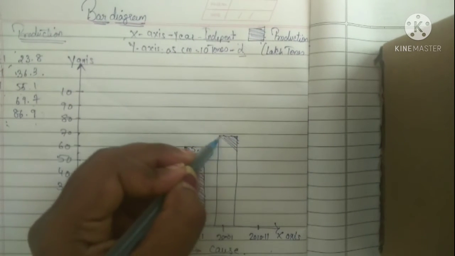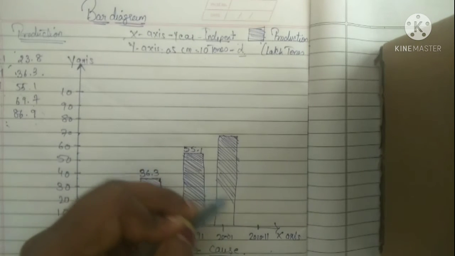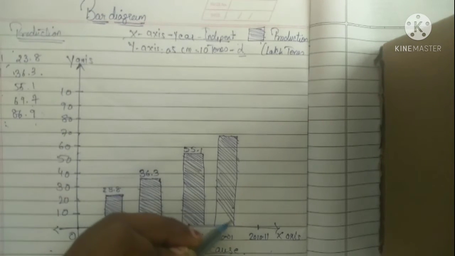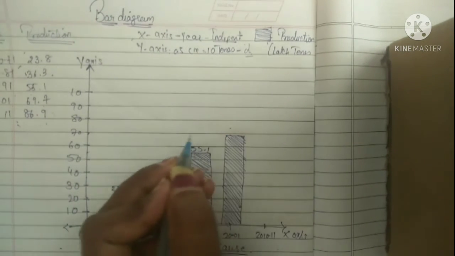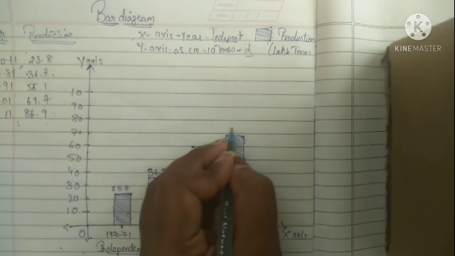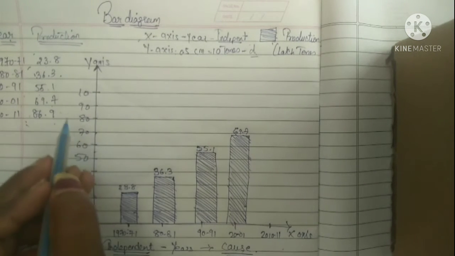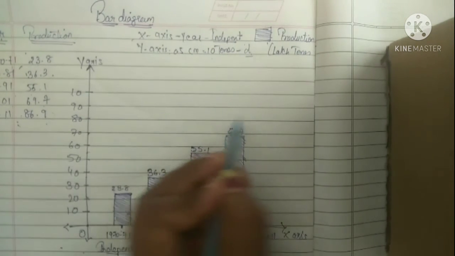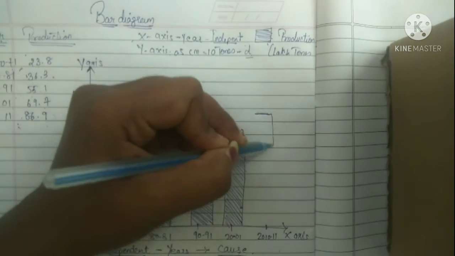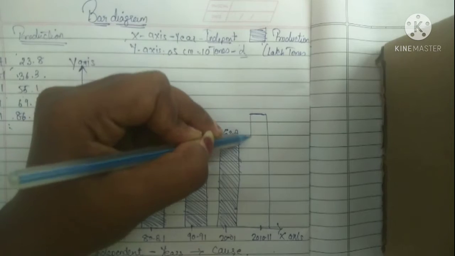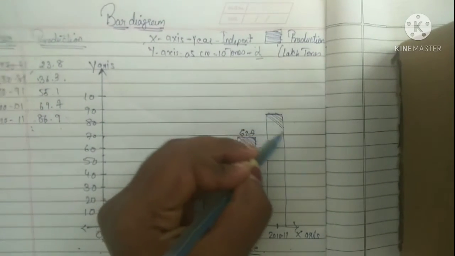I am cutting it up as per the design that we have used in the bar diagram, because it is mandatory to use the bar diagram design. Now it is 69.7. After that 86.9. If you are seeing, 86 will come here. We are going to make the allotment here and again I am going to make the diagram and cut it as usual.